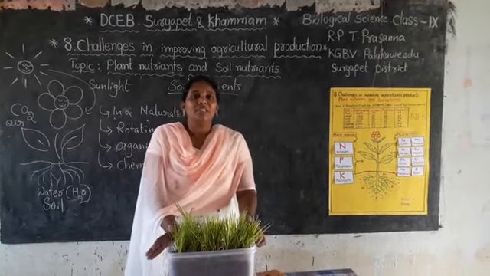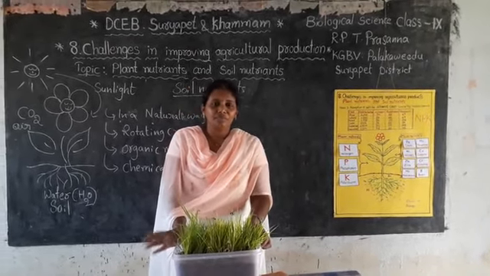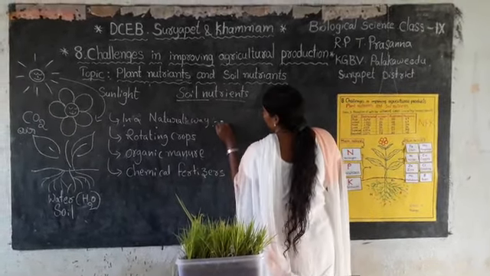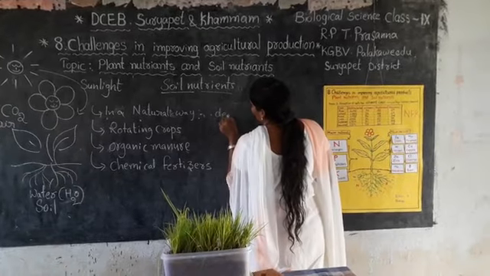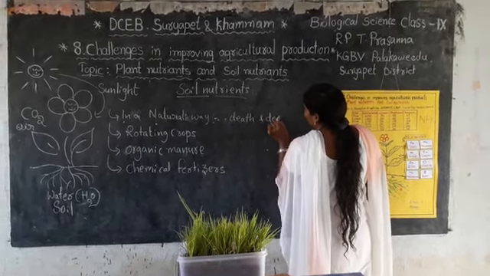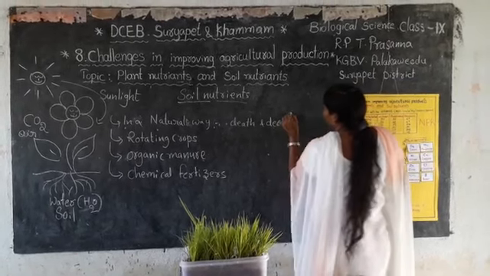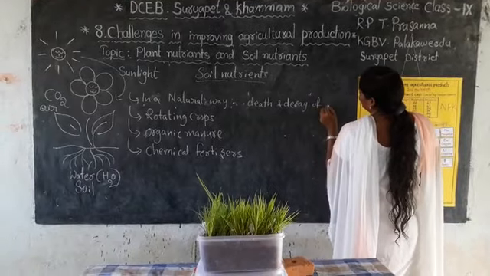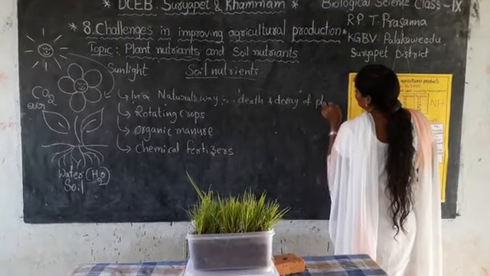It is by the death and decay of plants and animals.